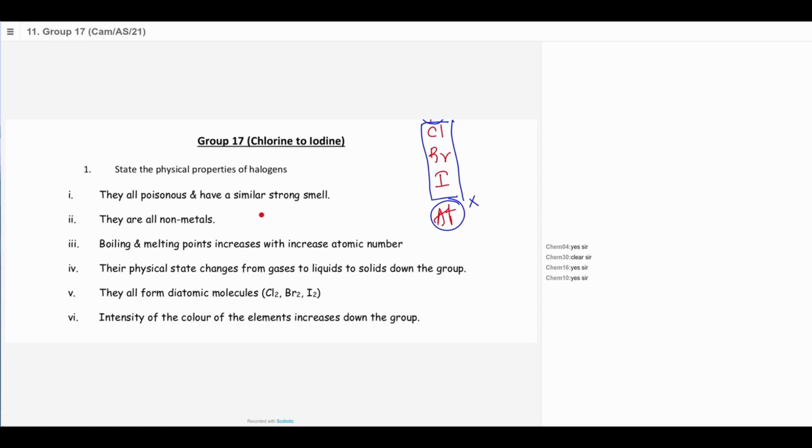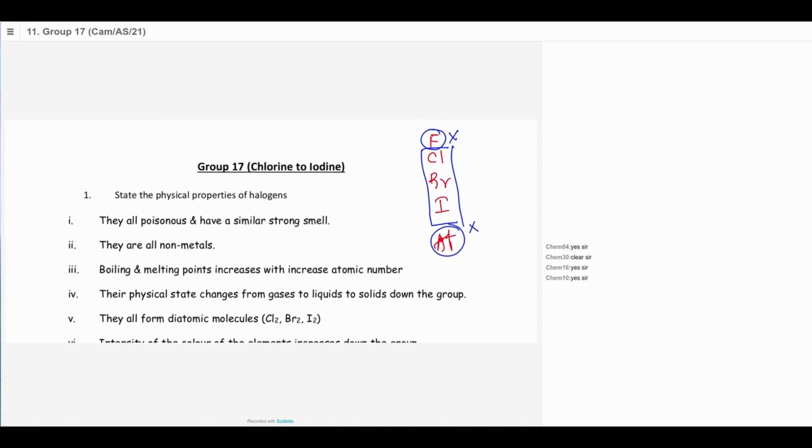They all are non-metals, and the boiling points increase as you go down the group because these are diatomic, simple covalent molecules. The boiling points of simple covalent molecules are determined by the strength of the intermolecular attractions. So what type of intermolecular attractions do you find between halogens? That's right, dispersion forces, London forces, or induced dipole attractions, because they're non-polar molecules.